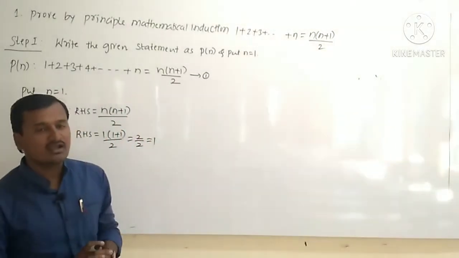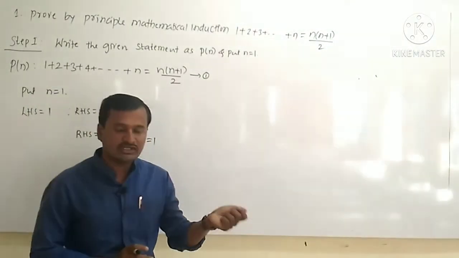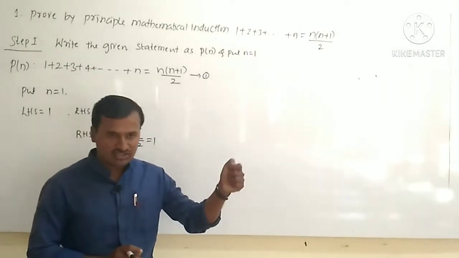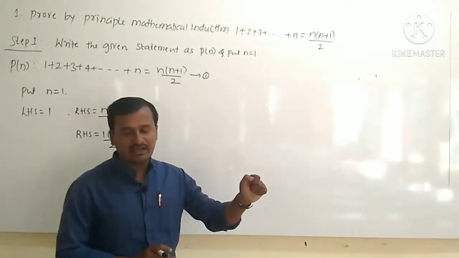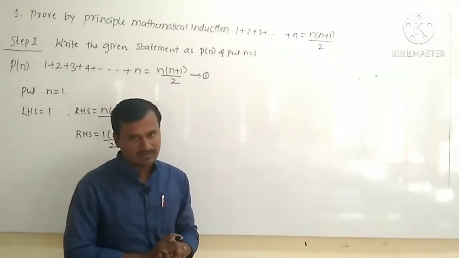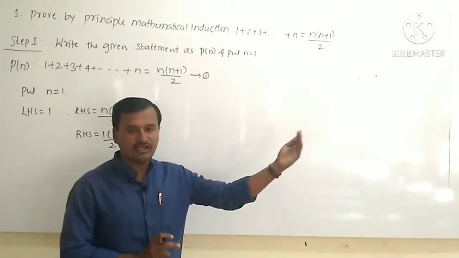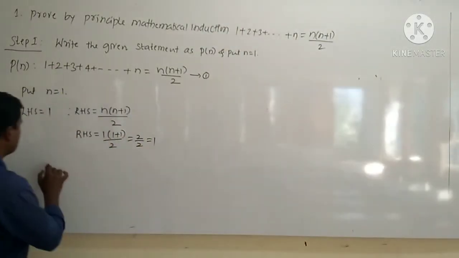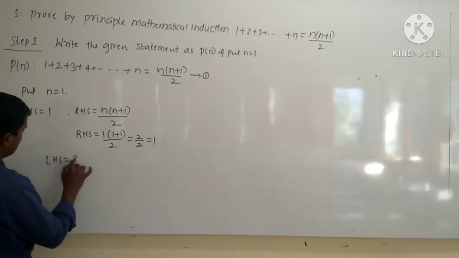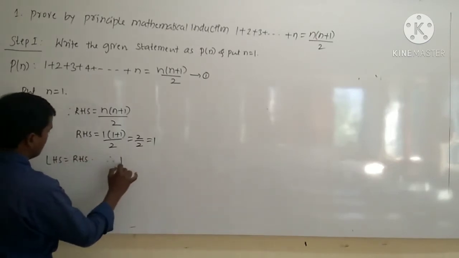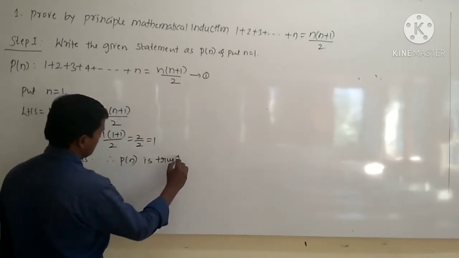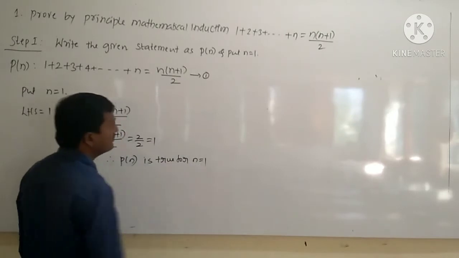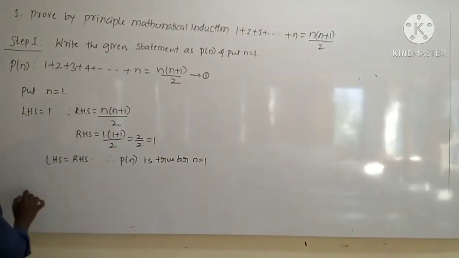Similarly, you could take n equal to 2, n equal to 3, n equal to 4, like that. Instead of taking n equal to 2, 3, 4, 5, we will assume that it is true for n equal to k, where k is any number more than 2. So here LHS equals RHS, therefore P of n is true for n is equal to 1. Next we will go to step 2.